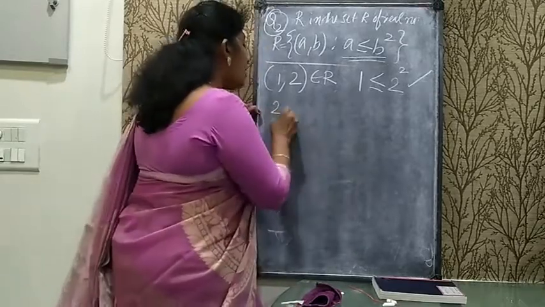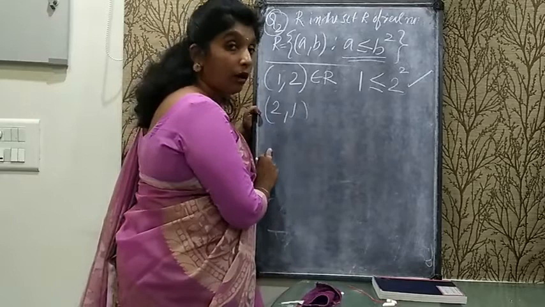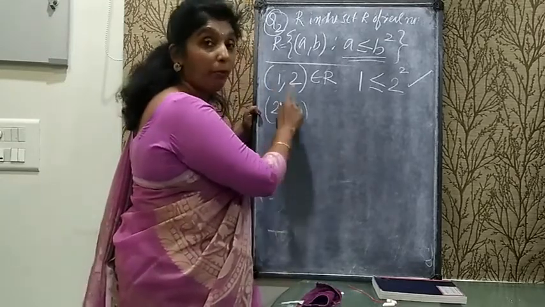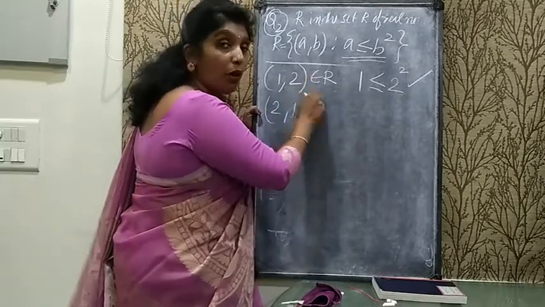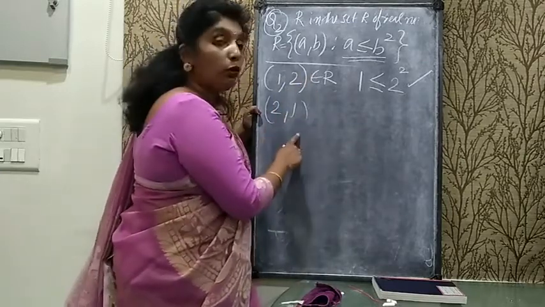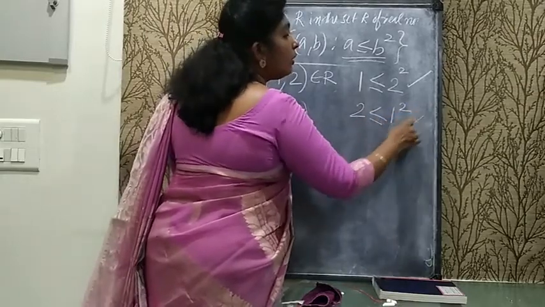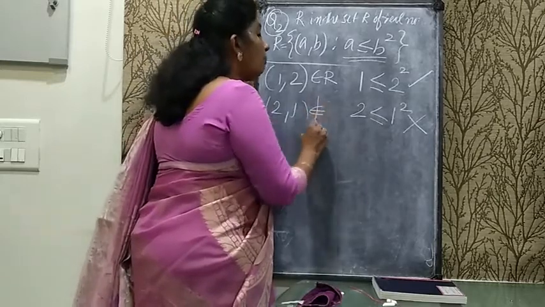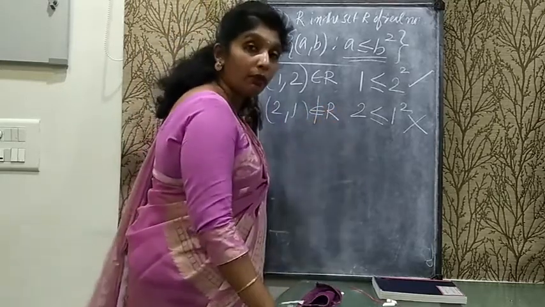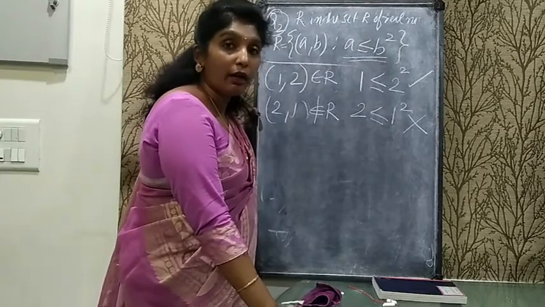What about 2, 1? If we reverse the ordered pair, what will happen? According to the condition, if A, B belongs to a relation, then B, A should belong to the relation. So here 1, 2 belongs to the relation, we saw. Now what about 2, 1? Is 2 less than or equal to 1 square? No. It means 2, 1 does not belong to the relation. It means our relation is not symmetric.